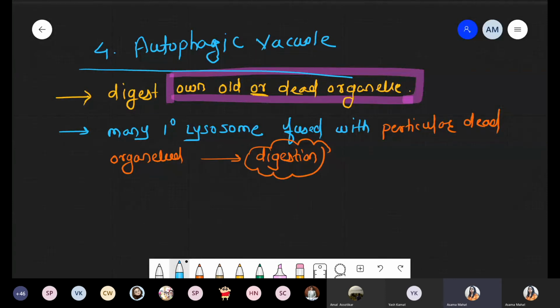To explain this autophagic condition, I'm taking the example of our own mitochondria, but the mitochondria is non-functional, it has become old. So we are talking about old mitochondria.